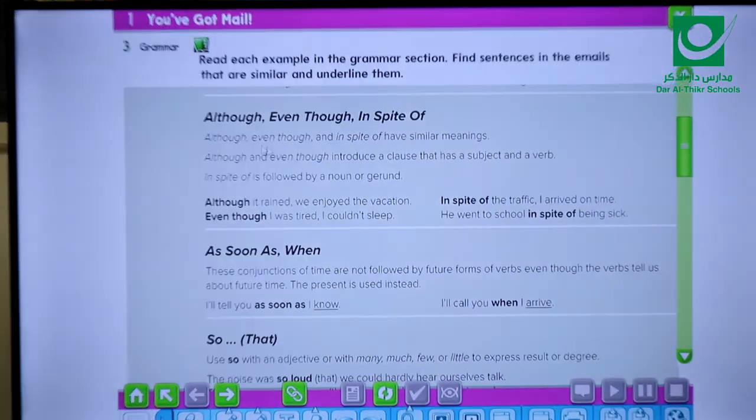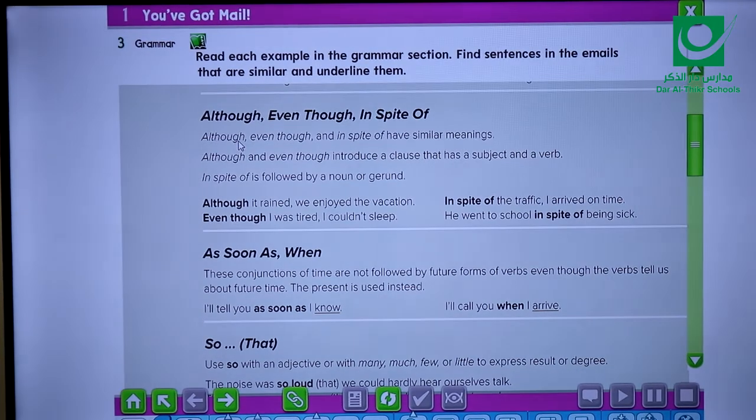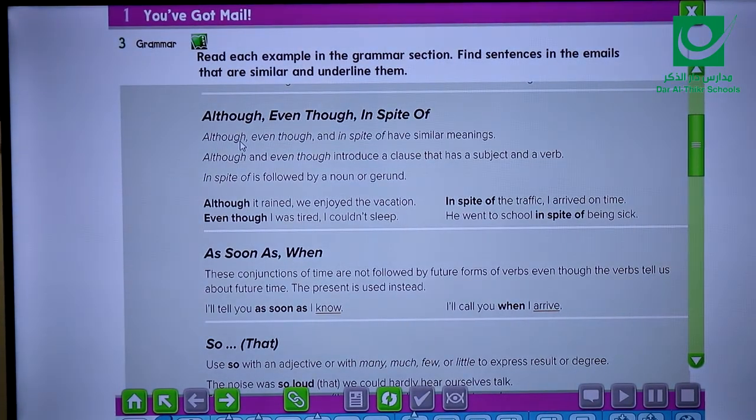If I ask any of you if you want to show contrast, what can you use? He would say, I'm going to use but. For example, you can say, I studied hard, but I get a low mark. We have other conjunctions that we can use if we want to express contrast. We have although, even though, and in spite of. Although and even though and even in spite of have similar meanings. They are almost the same like the word but.